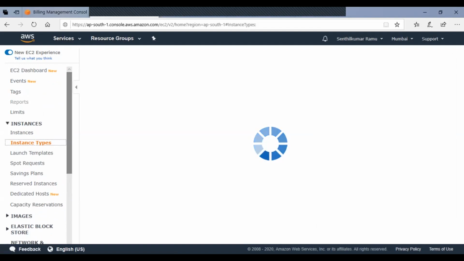Okay, I'll tell you. So now we understand what the instance is all about, right? An instance could be a virtual server, and underneath it runs an OS. It could be any OS. The instance type talks about the different types of OS you run, the different roles you associate to the instance, and the different combination of CPU and memory in which it is created. That is how you need to understand it.